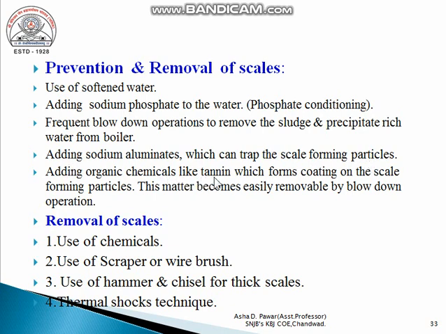Adding an organic chemical like tannin, which forms a coating on the scale forming particles. This matter becomes easily removed by blow down operation. And finally, we remove scale from the boiler by using chemicals like sodium phosphate, using a scraper or wire brush, using a hammer and chisel for thick scale, and the thermal shock technique can be used for the removal of scale. So scale and sludge is a very important topic.